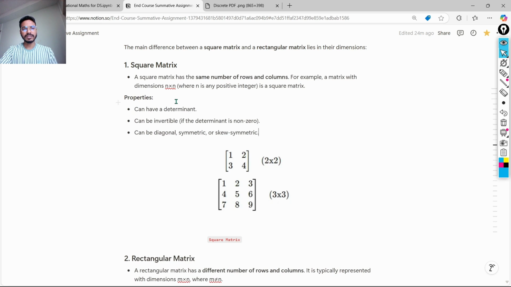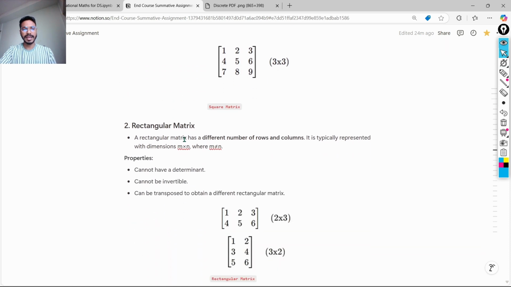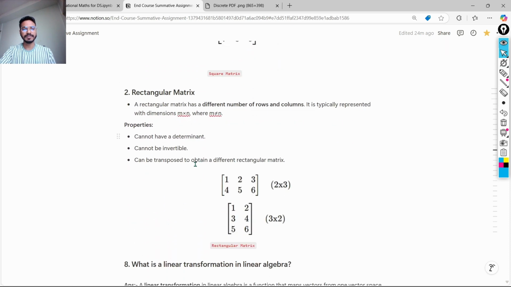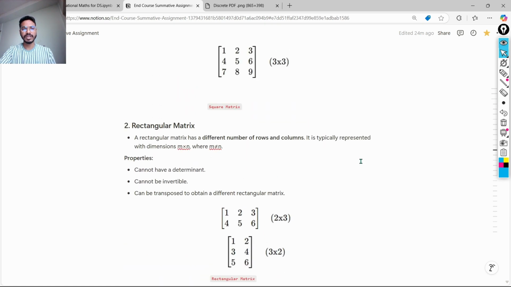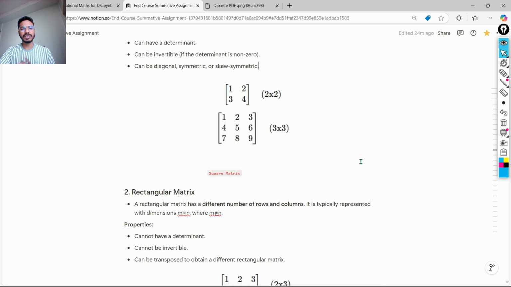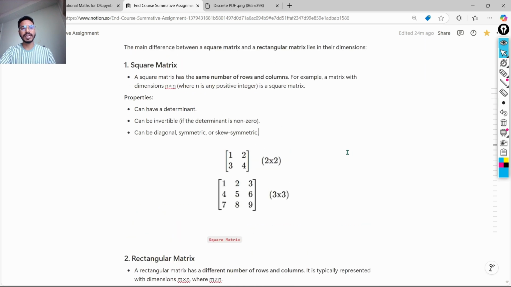Okay, and there are some properties to that. The properties of a square matrix are that they can have a determinant, they can be invertible, they can be diagonal, and symmetric or skew symmetric. And the properties of rectangular matrices are that they don't have a determinant, they cannot be invertible, and they can be transposed to obtain a different rectangular matrix. Okay, so this is the basic difference between a square matrix and a rectangular matrix.